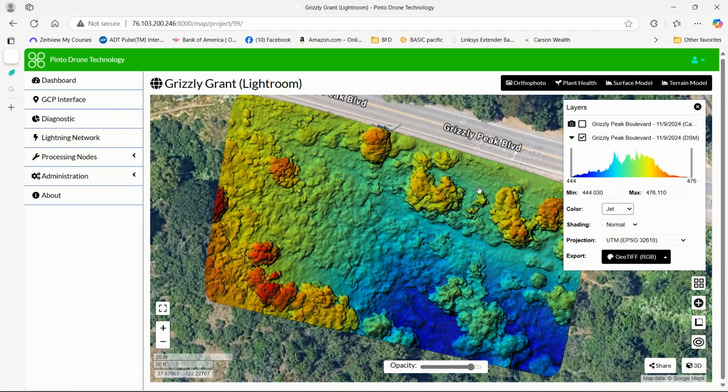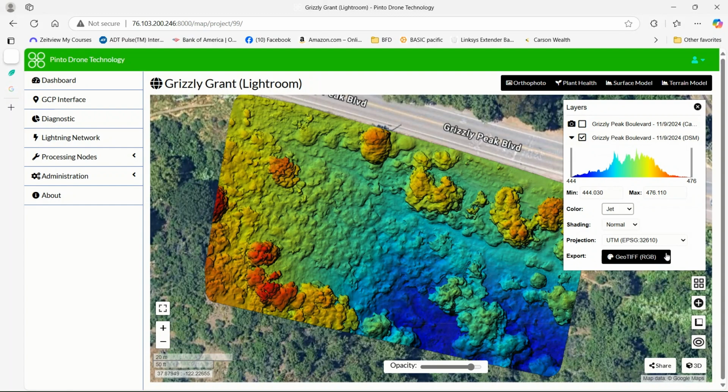And on the scale, you can see the difference on this map is from 476 meters on the high side to 444. I think that's a difference of 32. So the reds, these are the highest. They're about 32 meters higher than the lowest points, which are these blues.